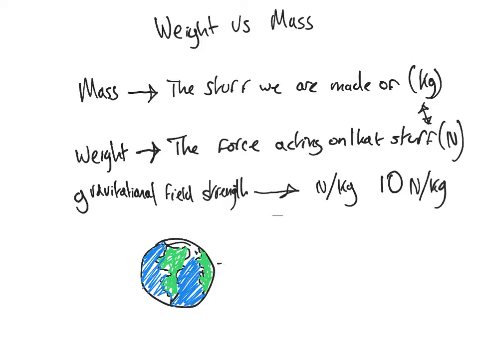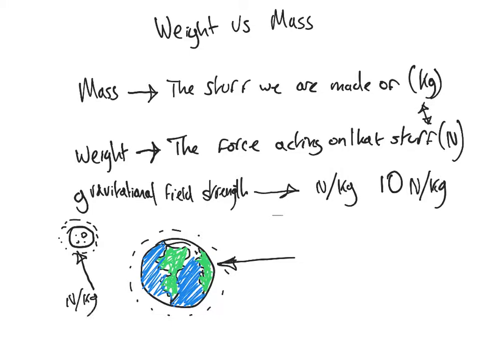And that's because of the gravity that's pulling down on Earth because of its shape and size. So the moon, on the other hand, because it's smaller, will have a different gravitational field strength because of its size. Okay, so that is a smaller number, but it's still measured in newtons per kilogram.